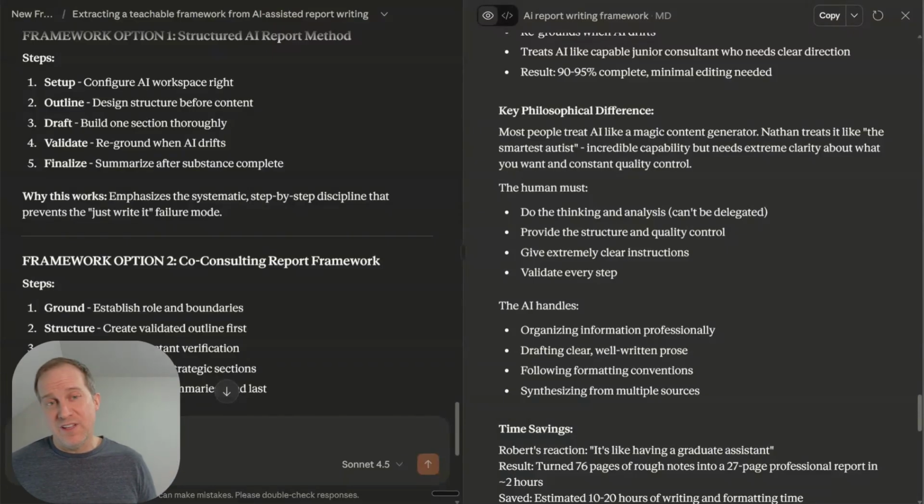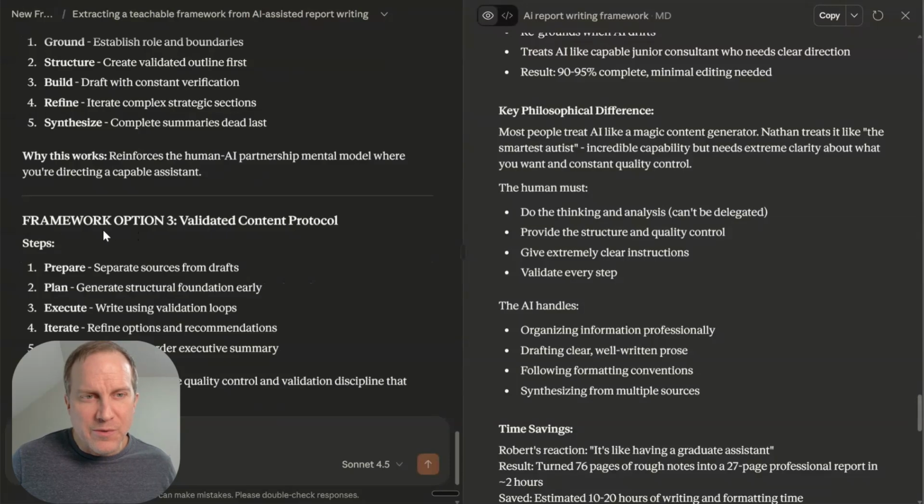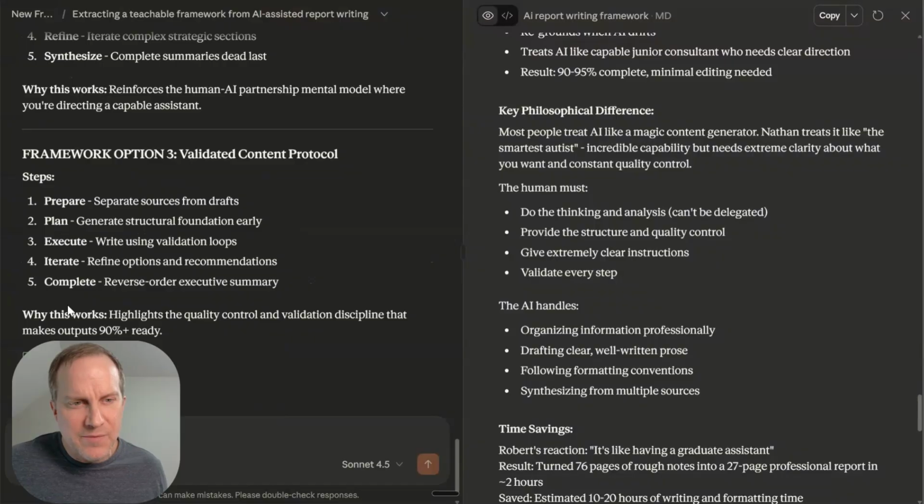It has a little bit more of a feeling of substance, a little more like working in the consulting world. That feels a little bit more hefty. And then framework 3 option, Validated Content Protocol: prepare, plan, execute, iterate, complete. And then it also gives me a why this works. Reinforces the human-AI partnership mental model where you're directing a capable assistant. This one highlights the quality control and validation discipline that makes output 90% plus ready.